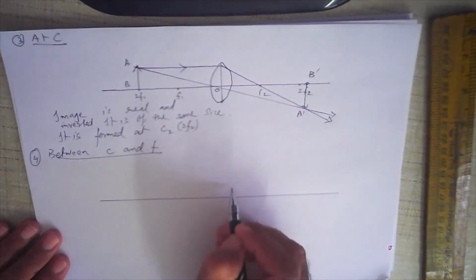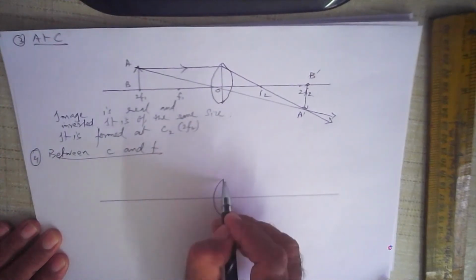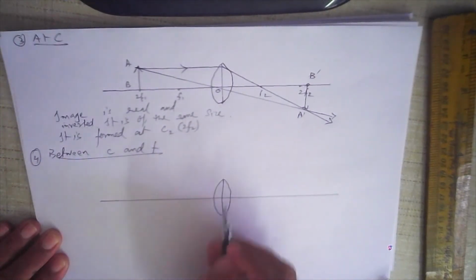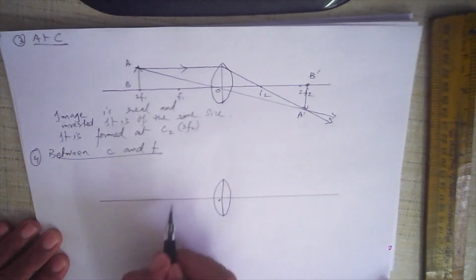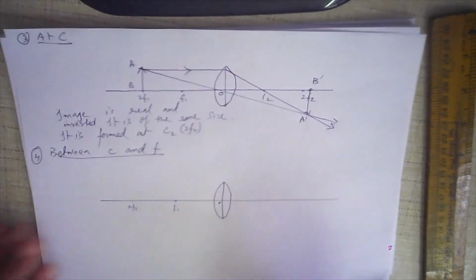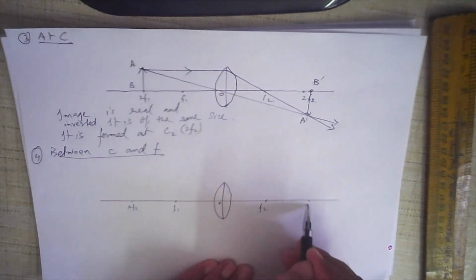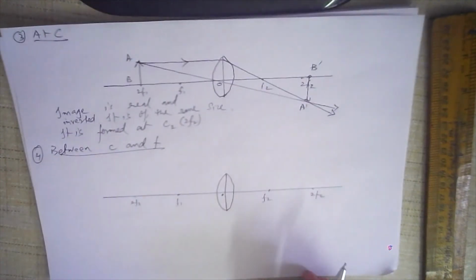Now again we draw the lens, the straight line in the lens here. This is the center. Take equal distances from there. This is your F1, with equal distances to F2 or C on this side also. Just make sure it is equal. Then 2F2. Now your principal axis is ready.